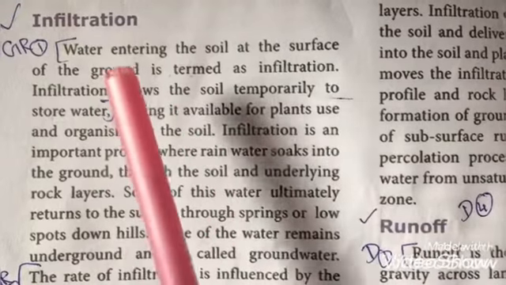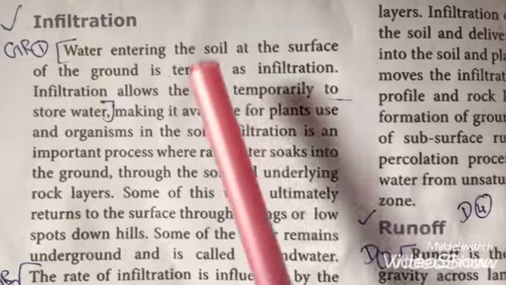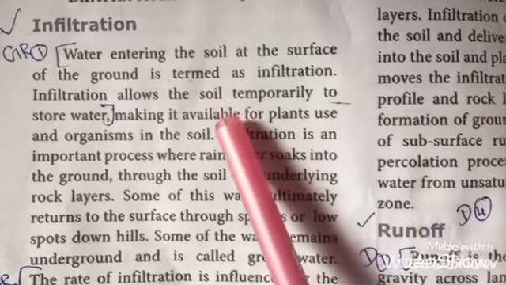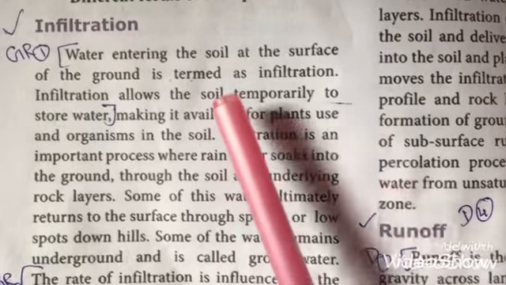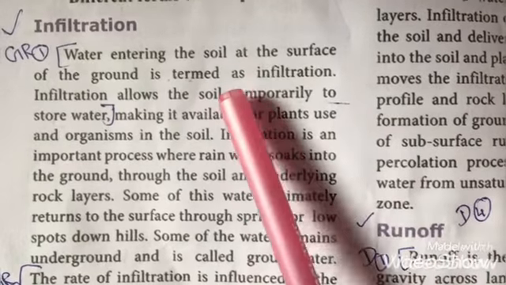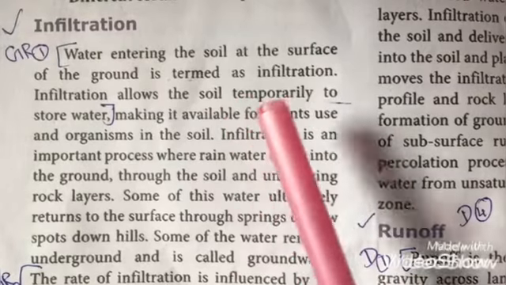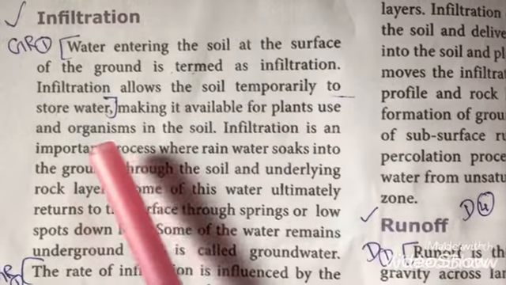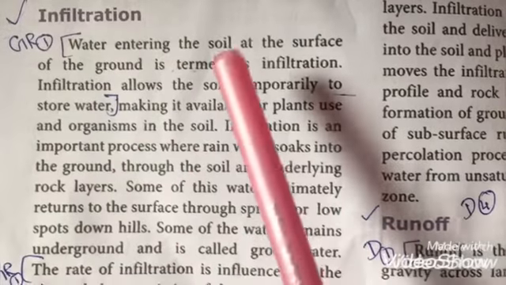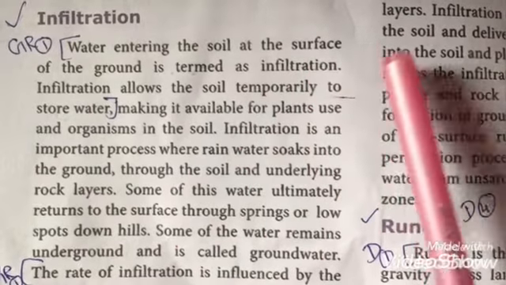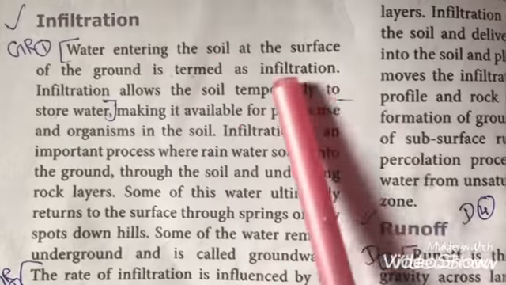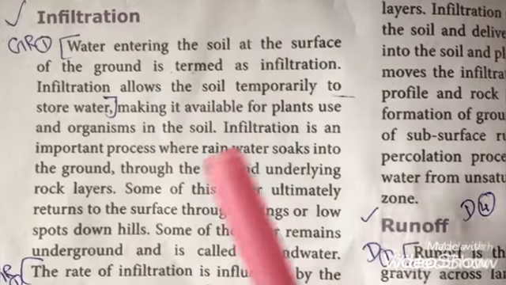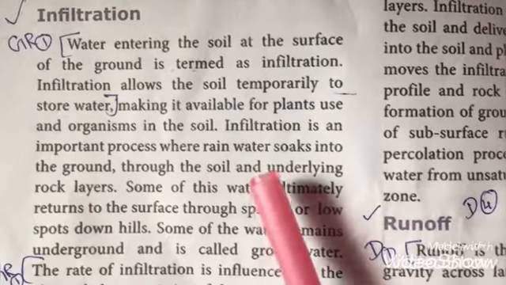Infiltration. Infiltration means the water which is present above the surface of the earth enters into the soil. This process is called infiltration. Through this infiltration, the soil will store water for the plants and the organisms in the soil. The water which is present on the earth's surface enters into the soil, and through this process the soil can store water for plants and organisms in the soil.